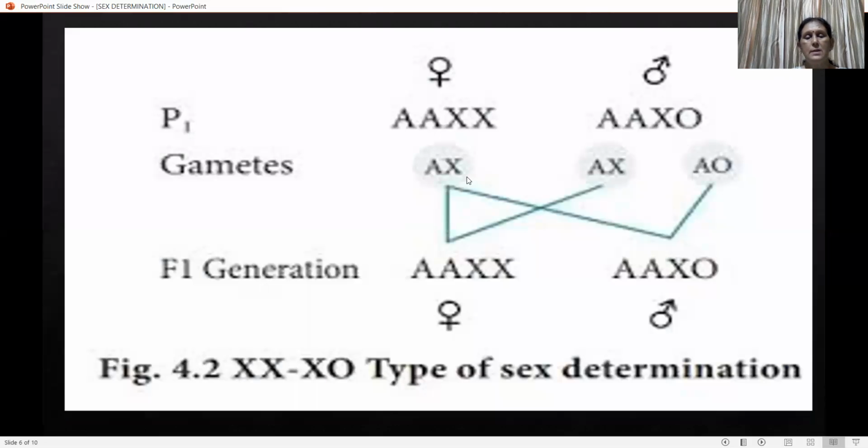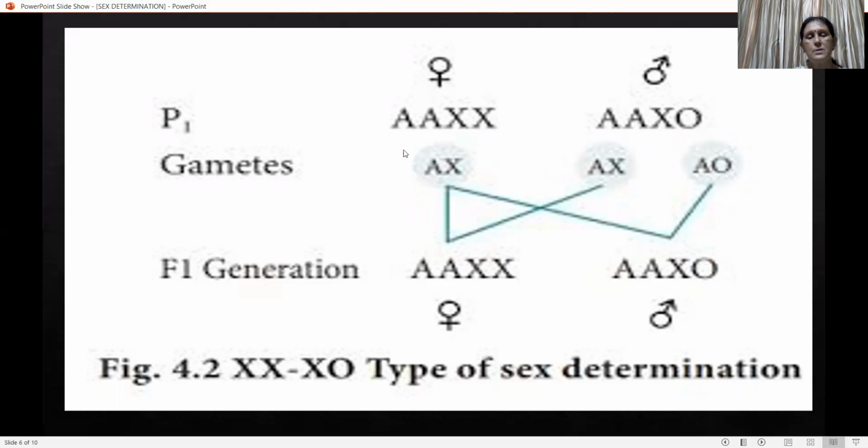Here in this Punnett chart we can also define this. Here AA defines the autosomes. You do not have to write the total number of chromosomes, that is 22 plus XX, but you can also write AA meaning autosomes and XX meaning sex chromosomes. This is the female parent, and here is the male parent with AA-XO type.